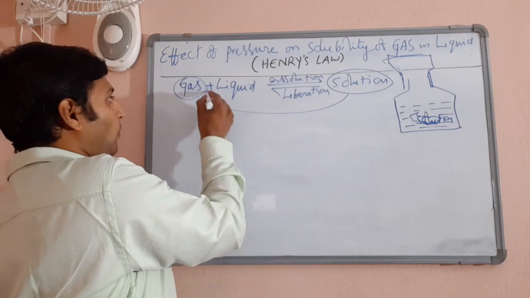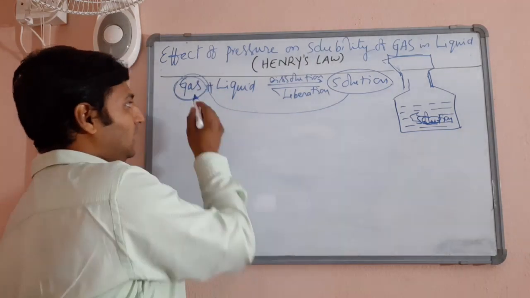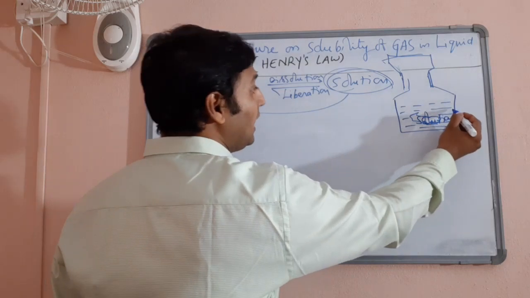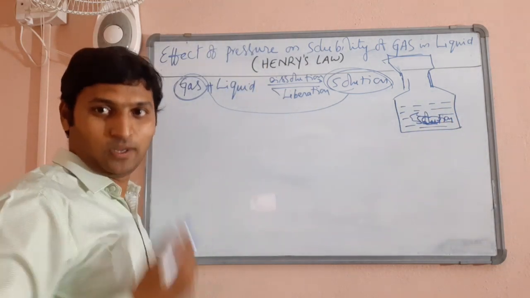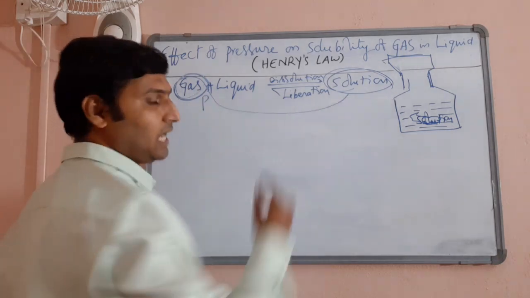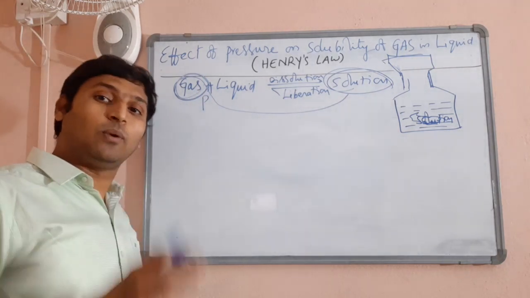Now, when this gas is in equilibrium with the solution of this gas in this particular liquid, this gas is exerting some pressure on this solution, which is an equilibrium pressure.